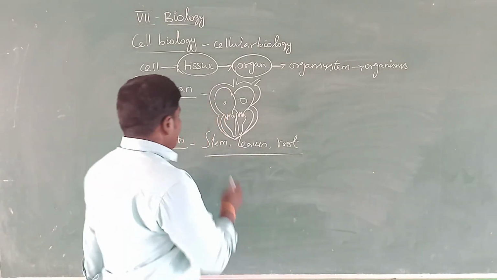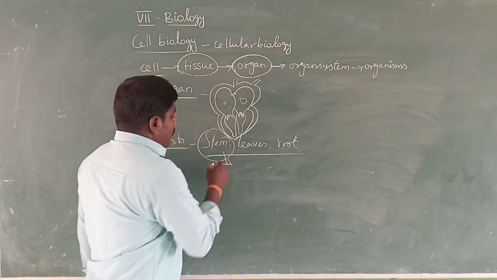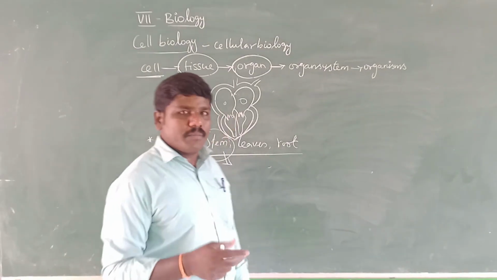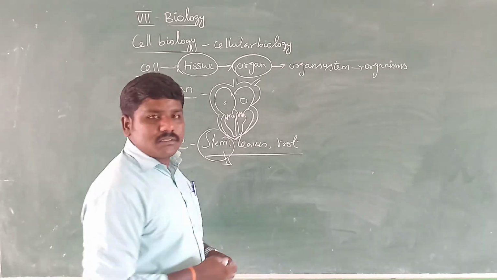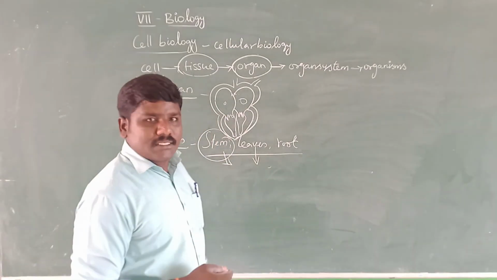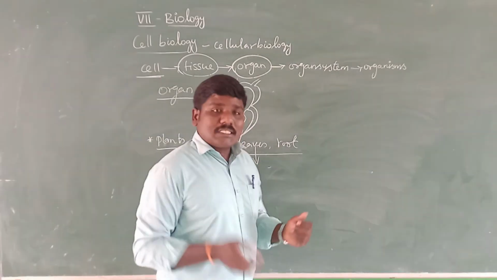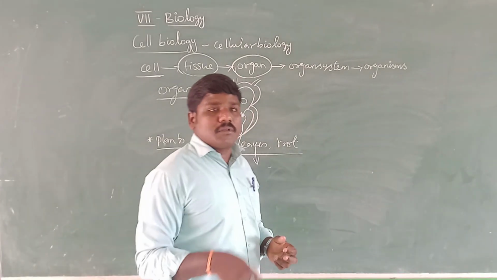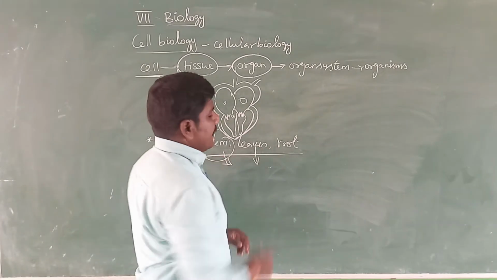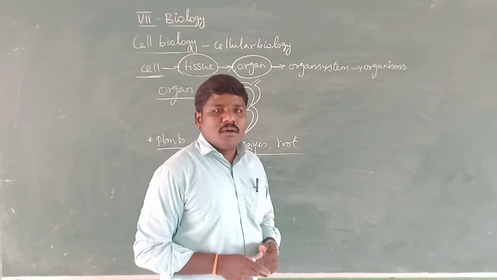For example, the stem: the important function of the stem is the storage of food materials. Another one, leaves: leaves take part in photosynthesis. And the root: storage of food, and absorption of water and minerals from the soil. So each and every organ performs a specific function.